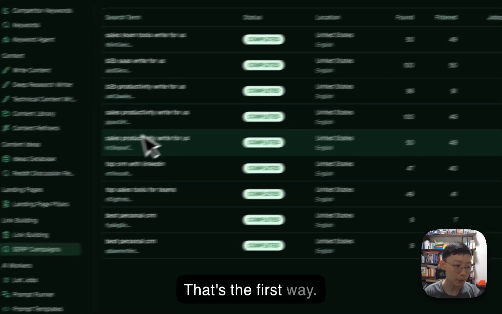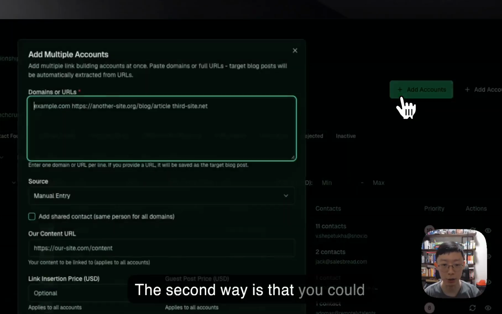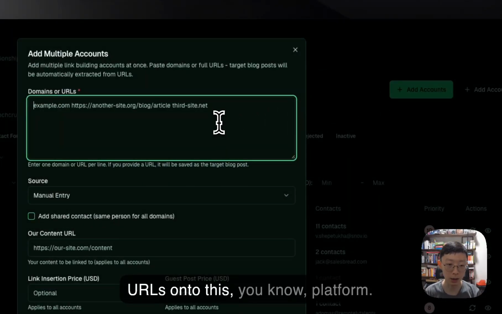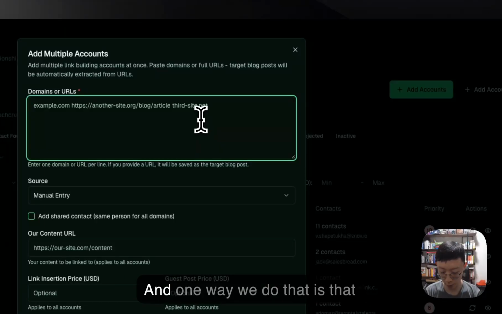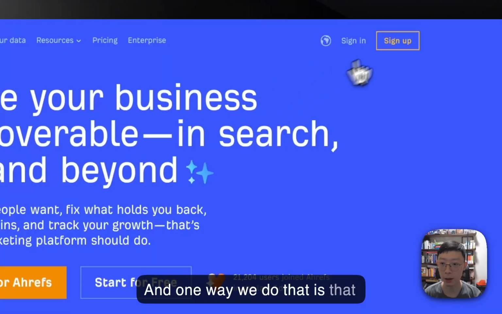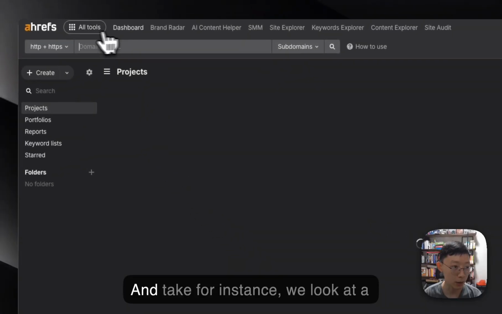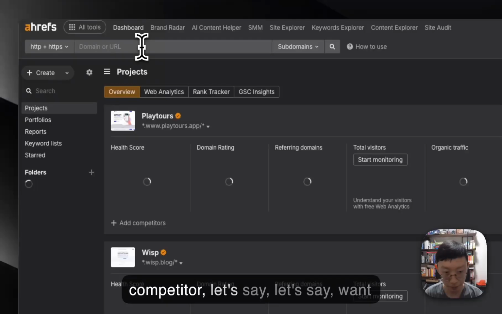That's the first way. The second way is that you could input a list of domains or URLs onto this platform. One way we do that is when we log on to Ahrefs, and take for instance, we look at a competitor.